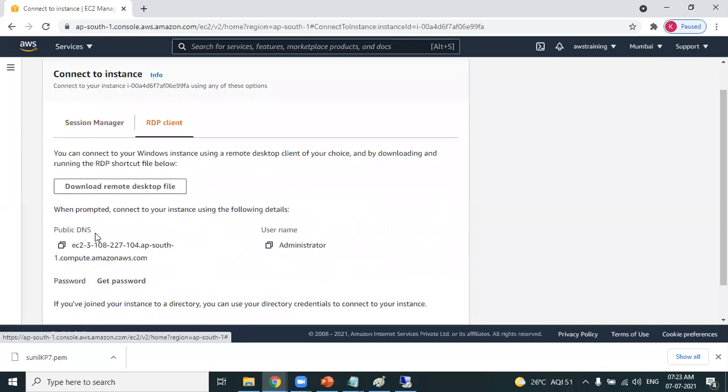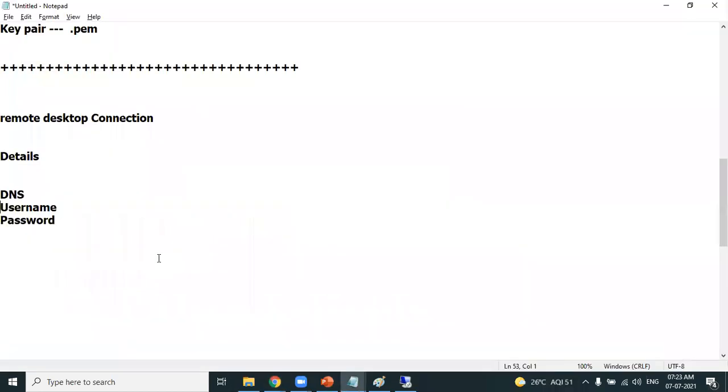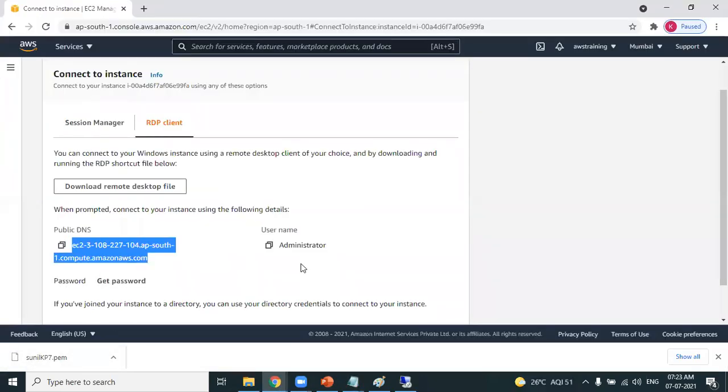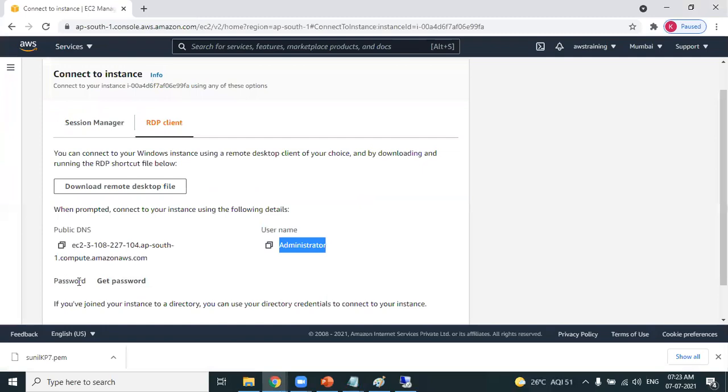Can you see the public DNS? Do you have the DNS name now with you? DNS is ready. Next, what do you need? You have a DNS. You have the username. Username is also ready. Next, what do you need? Password. You don't have the password. You have to generate the password. It is not provided.